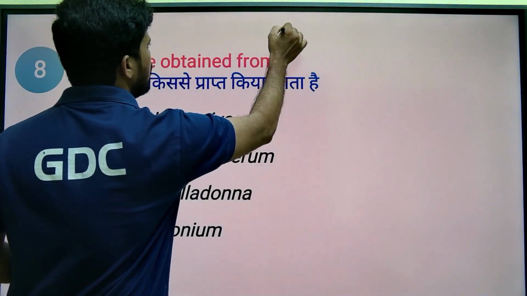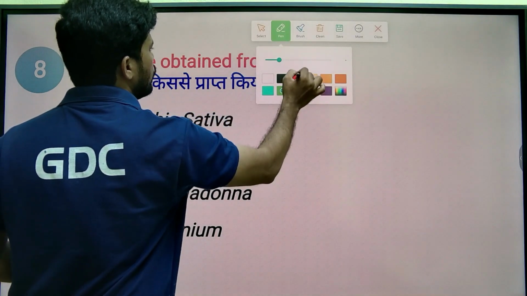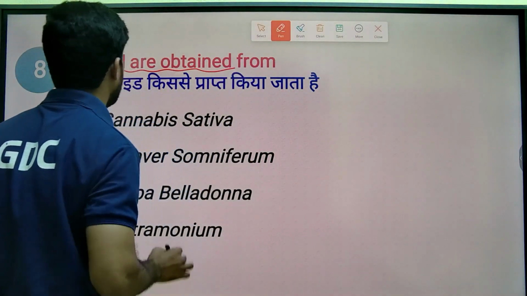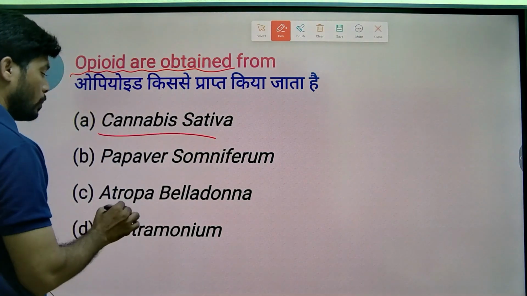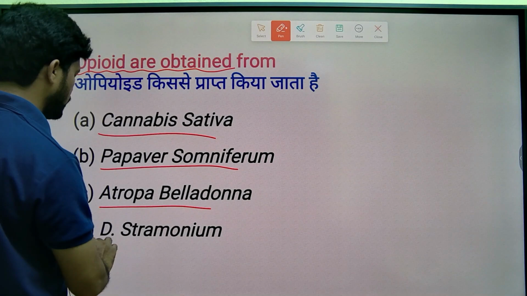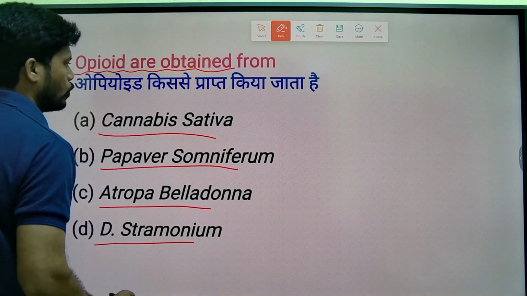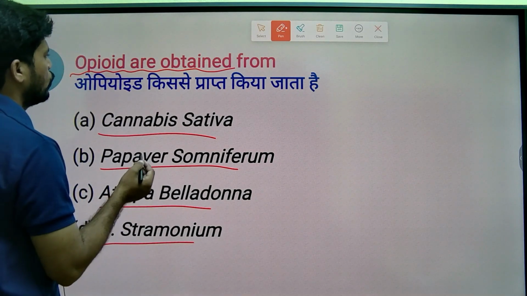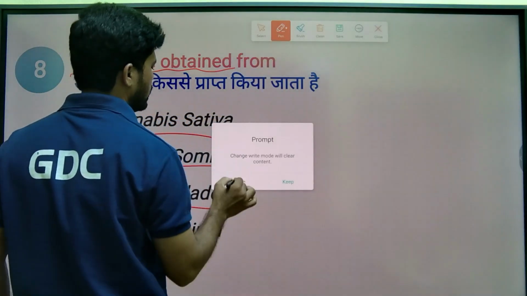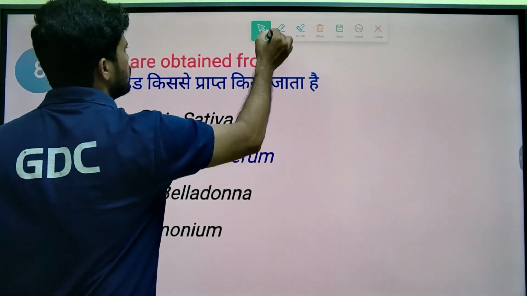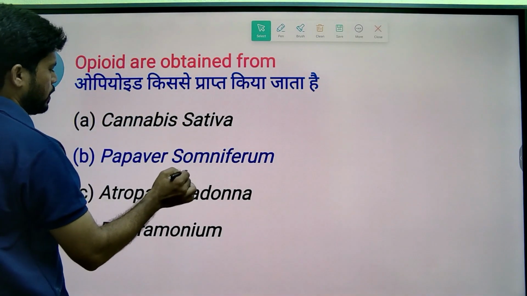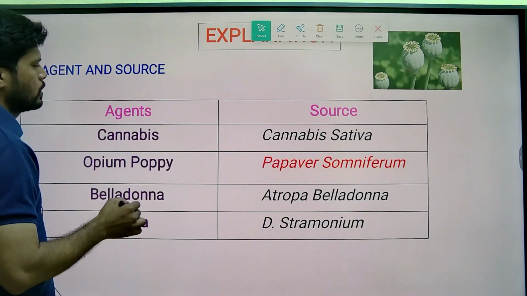So let's see the next MCQ. Opioids are obtained from which plant? Cannabis sativa gives cannabis, Papaver somniferum gives opium, Atropa belladonna gives atropine, and Datura stramonium also gives atropine-like alkaloids. So the simple answer is that opioids are from Papaver somniferum, which belongs to the family Papaveraceae.